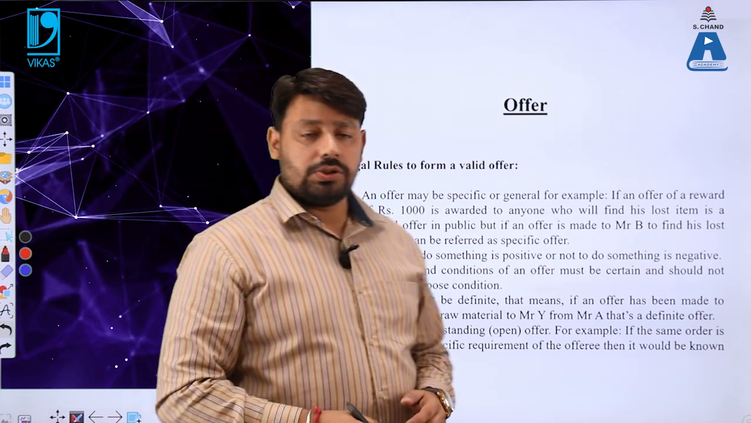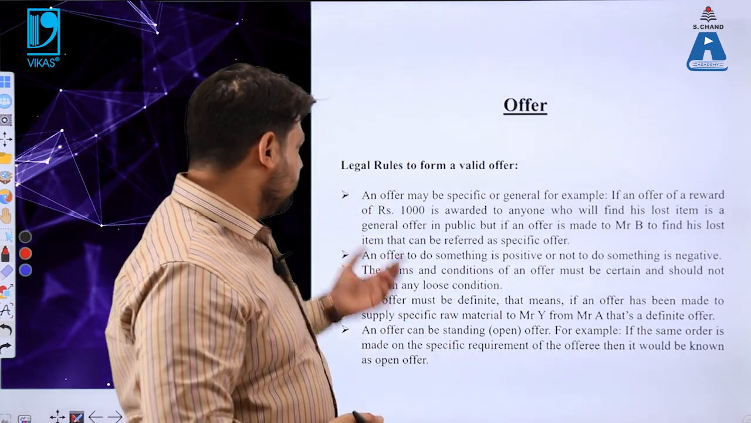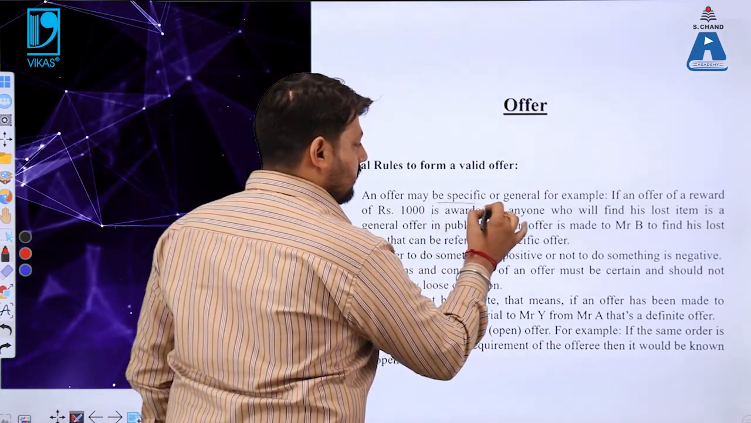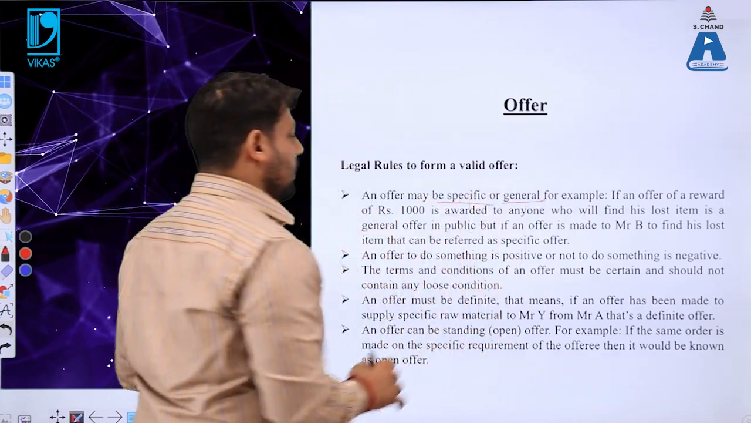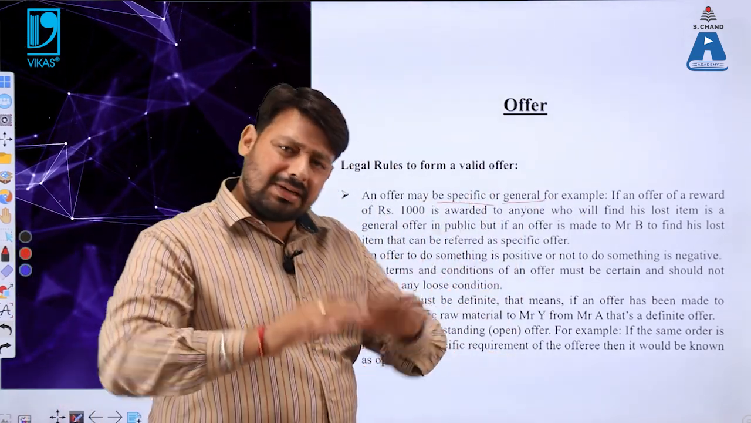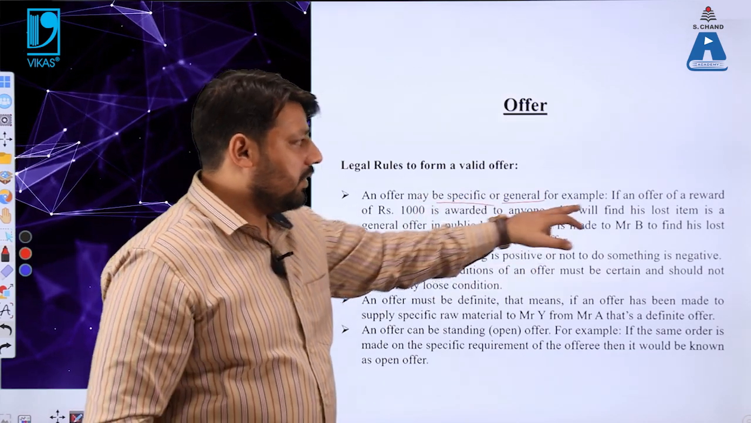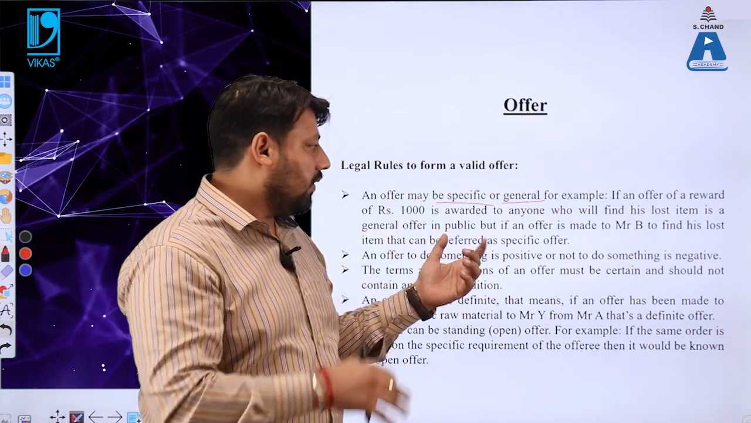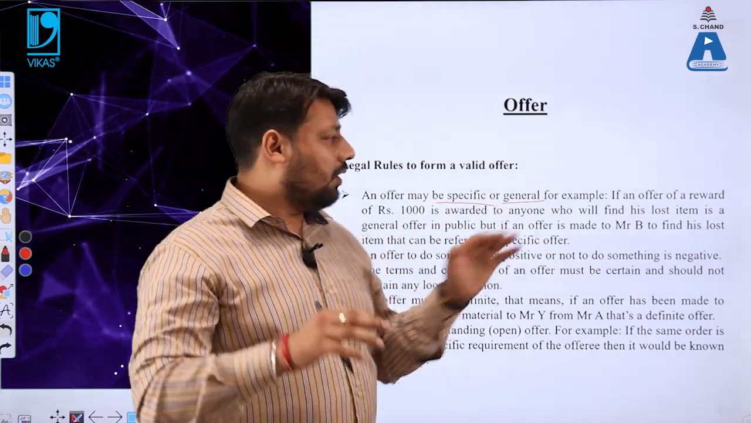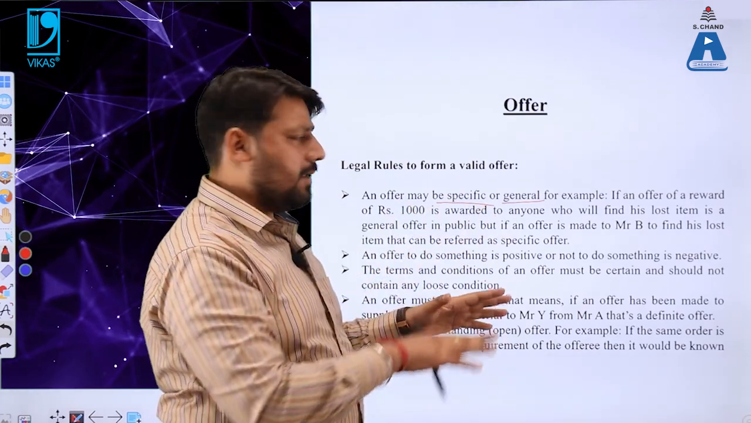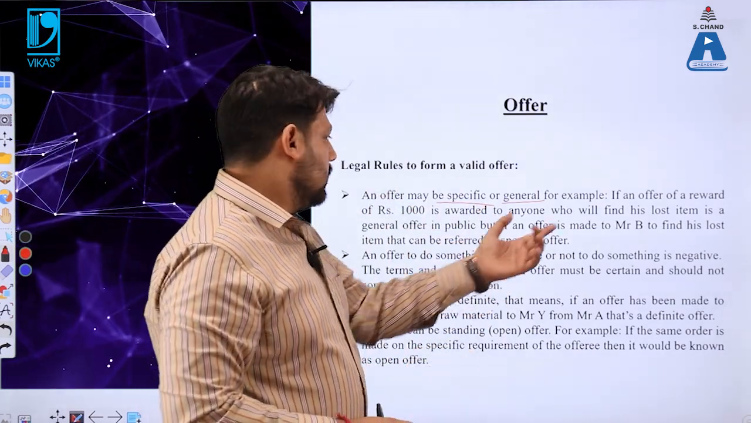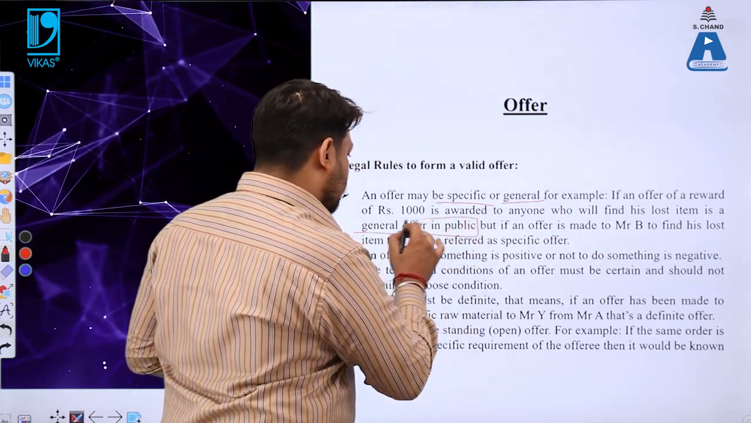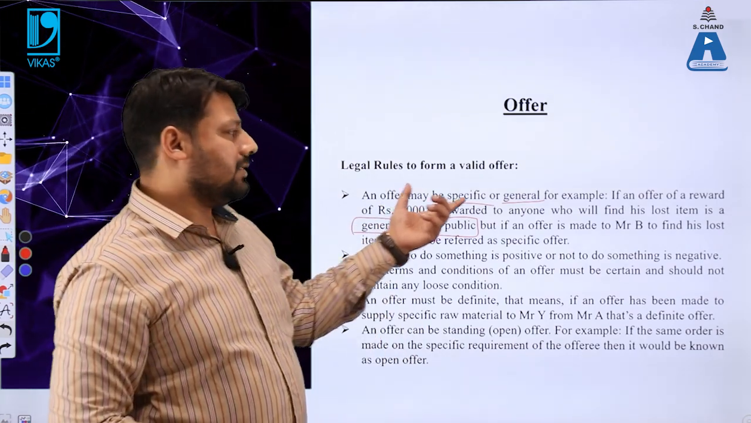So now there are legal rules to form a valid offer. Let us understand that. An offer may be specific or general. Let me highlight something here which is very important, and that is specific or general. An offer may be a specific offer or it can be a general offer. For example, if a reward of rupees 1000 is offered to anyone who will find the lost item of Mr. X or Mr. B, or whatever the name is, that is a general offer made by a person to the public. That is known as a general offer.